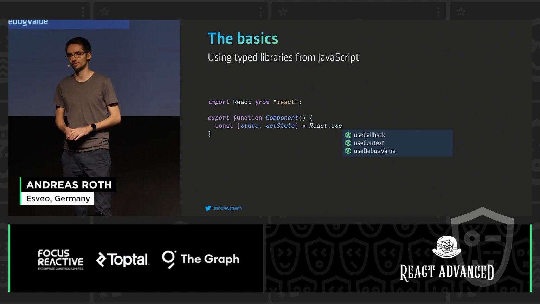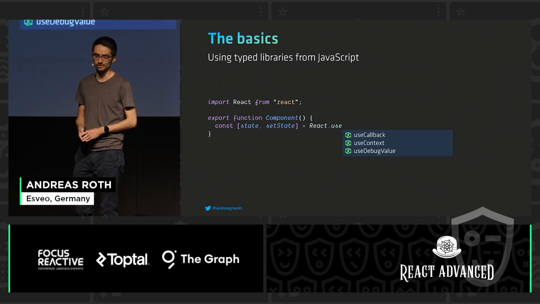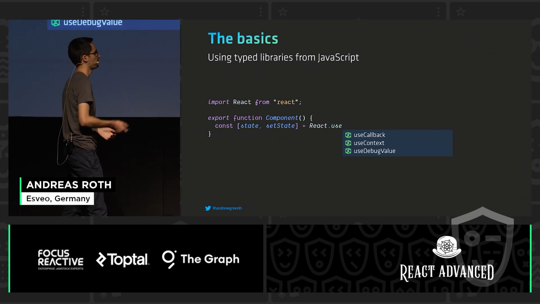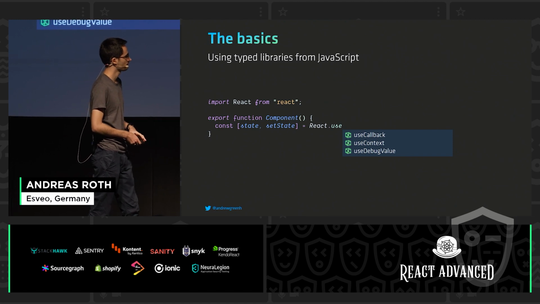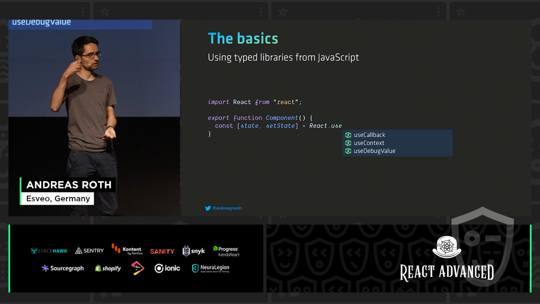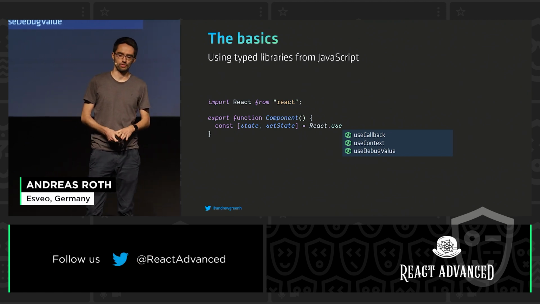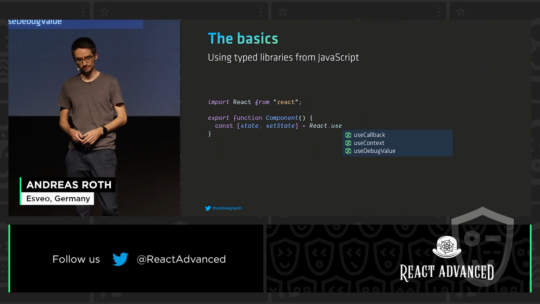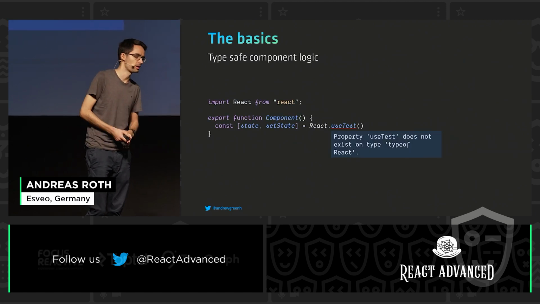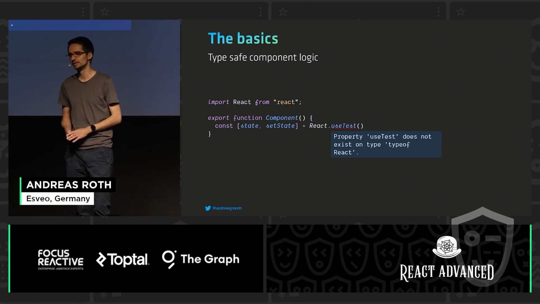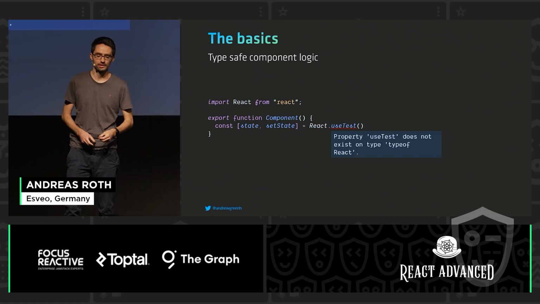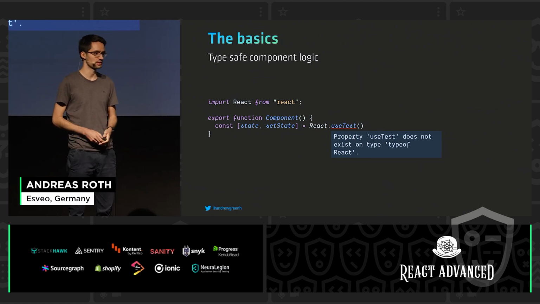First, maybe we are not even working with TypeScript, maybe we're still working with JavaScript. TypeScript can already help us in our framework of choice. Here, maybe we installed the React type definitions into our project. So when we type react.use, we get an autocomplete, we get suggestions of which functions we want to use right there. Later, we migrate our project, and then we're still in the logic part of our component, but already here, TypeScript can support us and show us errors when we made a small little typo or used a function that does not exist.